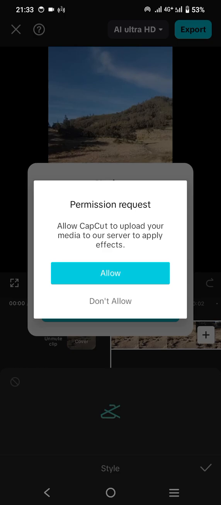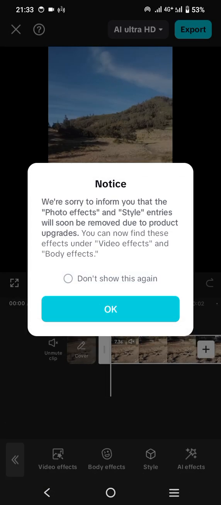About the style, it will need your request, but I think I will return. If you would like to know about the style effect, please put it in a comment down below, and I will see your comment, and we will make another version about CapCut that uses this style effect.